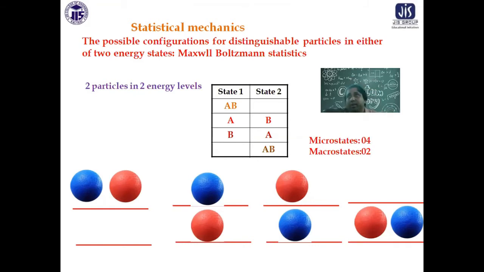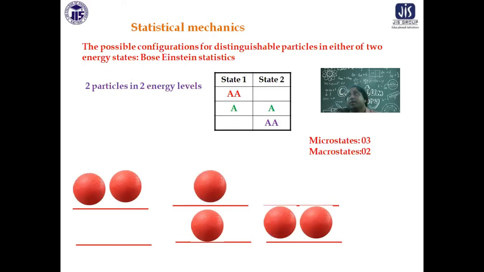Also, you can keep one particle in each energy level. So 4 combinations are there, called 4 microstates. But macrostates are 2. Two particles in one energy level is one macrostate, and one particle in each energy level is another macrostate. Similarly, if I use Bose-Einstein statistics, here particles are all similar and indistinguishable.